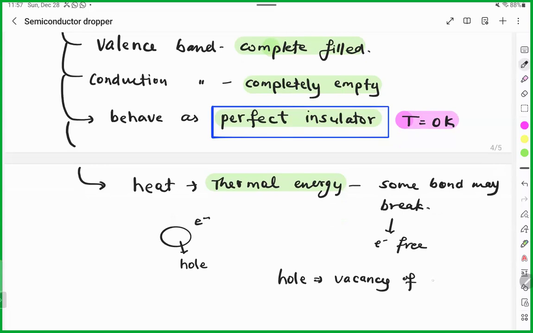Hole. So if anybody asks what is a hole, a hole is the vacancy of an electron. When an electron vacates its space, the vacant space will be known as the hole.